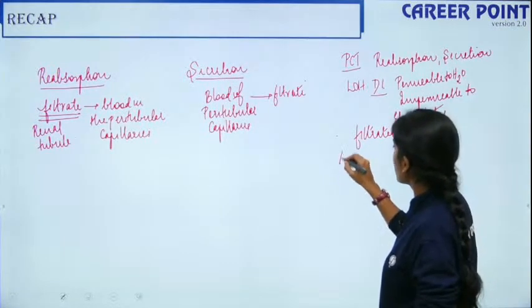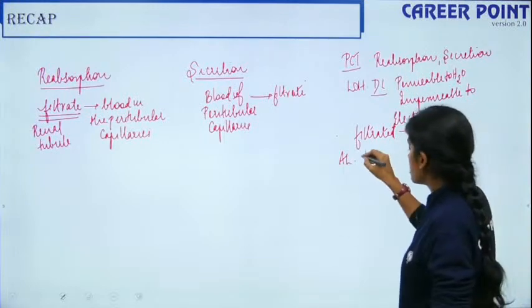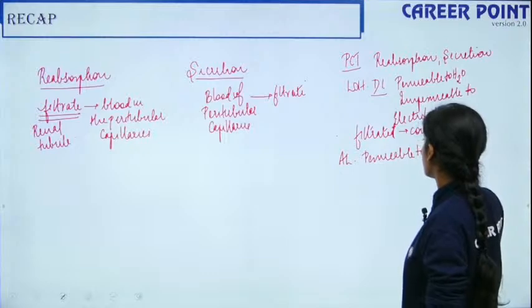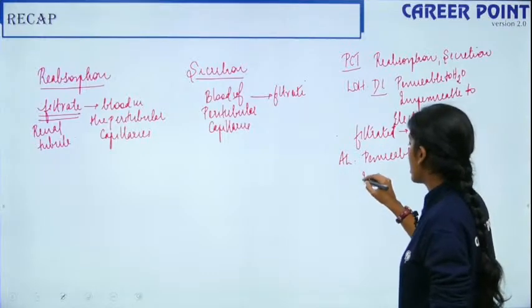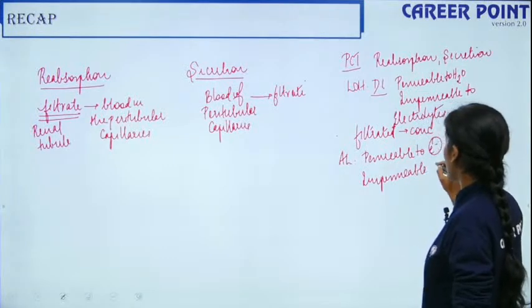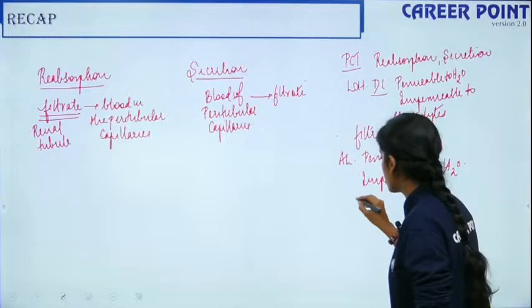So how about the ascending limb? So the ascending limb is vice versa. It is permeable to electrolytes and it is impermeable to water. So water stays inside, so your electrolytes move out. So thus the filtrate here is much diluted.